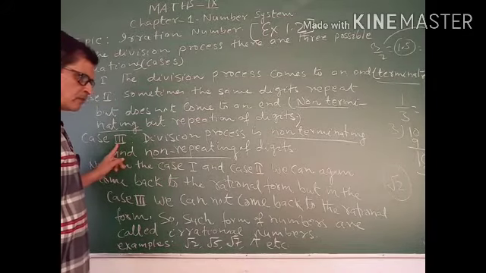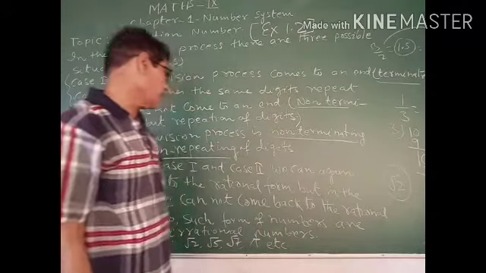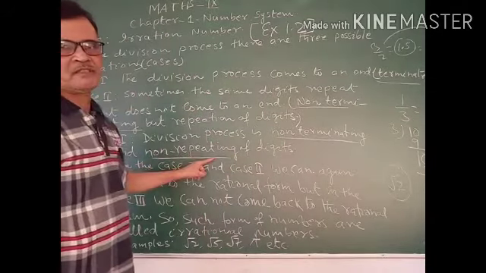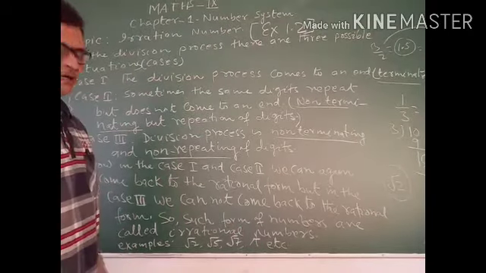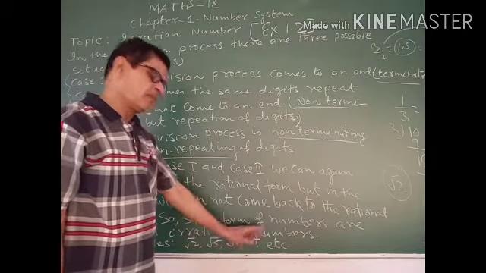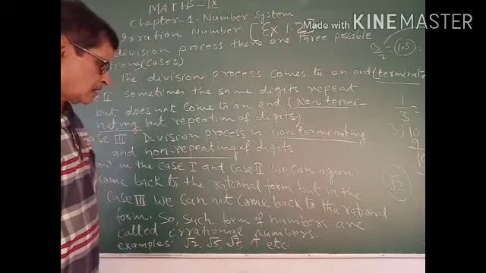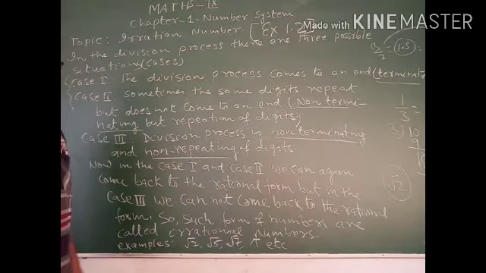In the division process you will find that it is non-terminating and non-repeating. So pi is also an irrational number. So root 3, root 5, root 7, all these are irrational numbers.